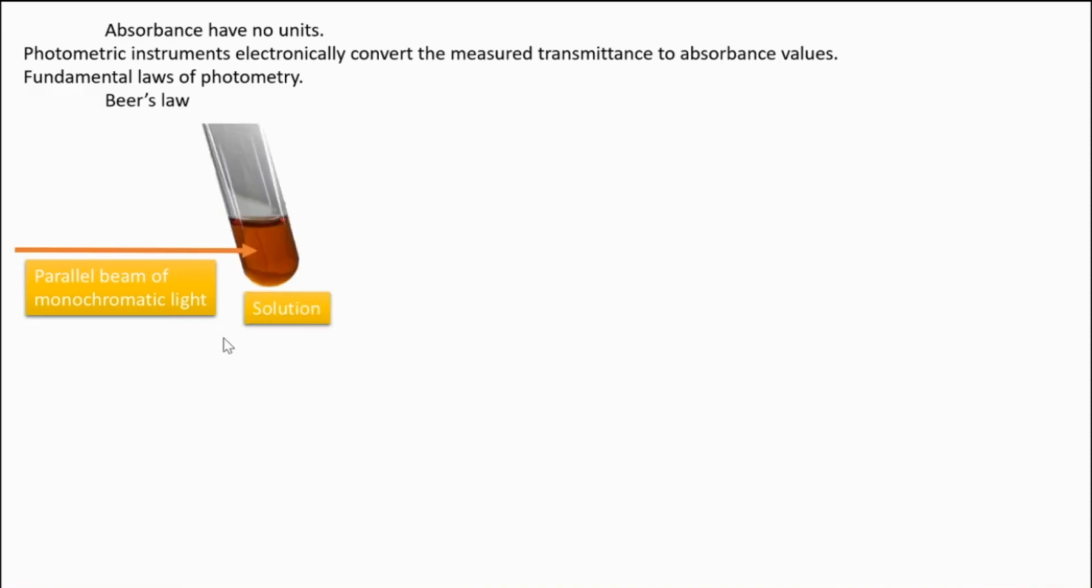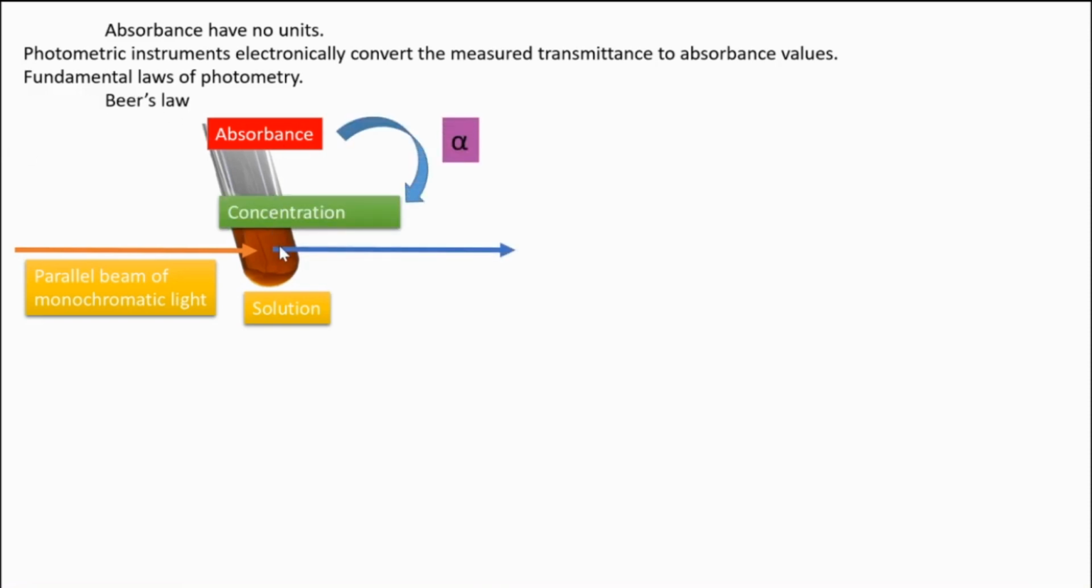There are two fundamental laws for the working of photometry. First is Beer's law. What is Beer's law? Suppose a parallel beam of monochromatic light is passing through a solution. What is happening? Depending upon the concentration, some amount of light gets absorbed by the solution. How much absorption happens is directly proportional to the concentration of that solution. This is Beer's law.